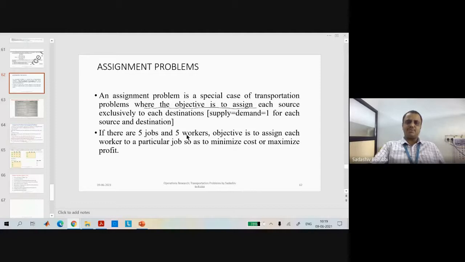If there are 5 jobs and 5 workers, the objective is to assign each worker to a particular job so as to minimize the cost or maximize the profit. You need to keep this in mind, because after joining any company you will become engineers first, and after some years of experience you will move to managers also. If you are concentrating on the cost, the cost should always be less. If you are concentrating on the profit, the profit should always be more. For example, if your company is already under loss, what are we supposed to do? We need to minimize the loss.